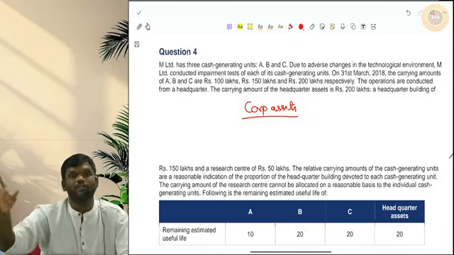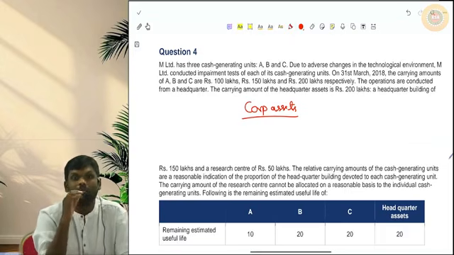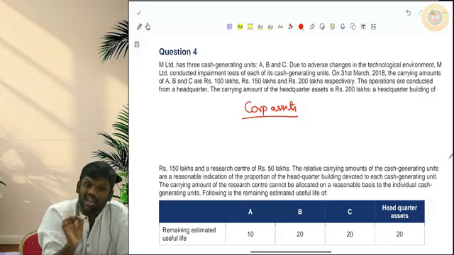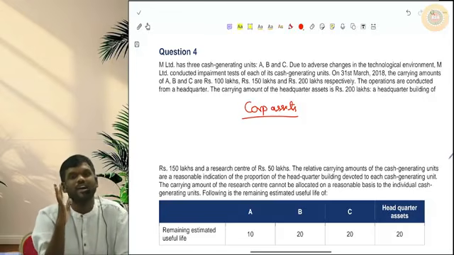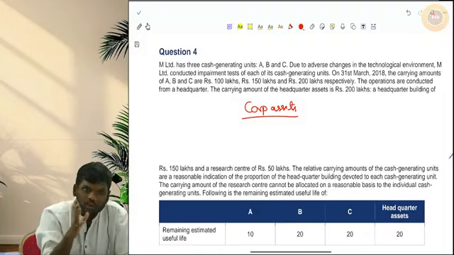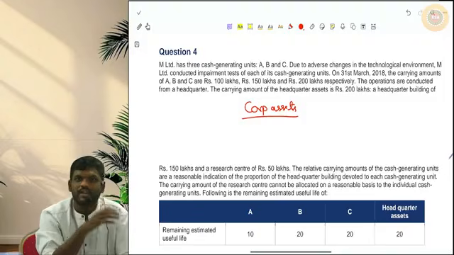That AGR head office building will be called a corporate asset. For it to be a corporate asset, it should contribute to the cash flows of more than one CGU. If it is contributing to the cash flows of only one CGU, then it cannot be a corporate asset. Remember this carefully.